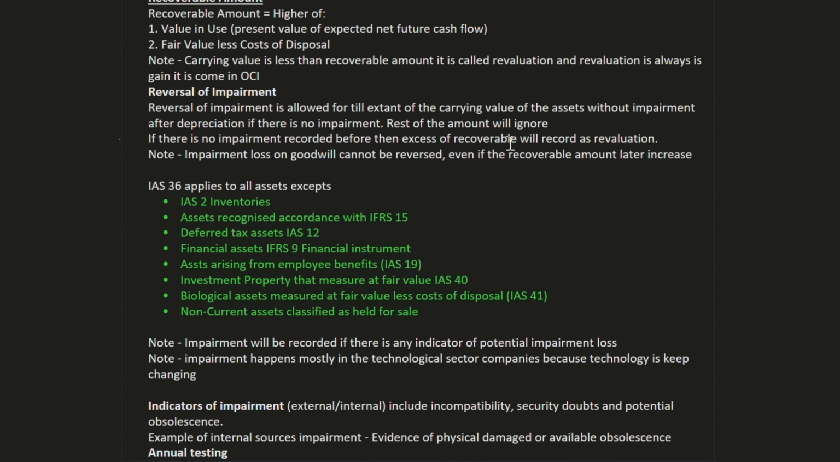Before going to reversal of impairment, I want to explain one thing. If there is impairment before, and after that the fair value is increased more than its original carrying value, in this scenario we can reverse our impairment to the extent of the original carrying value of the asset without any impairment and after deducting the depreciation. So this is still a little tricky. We can understand by looking at an example.